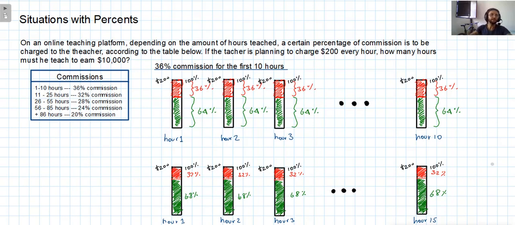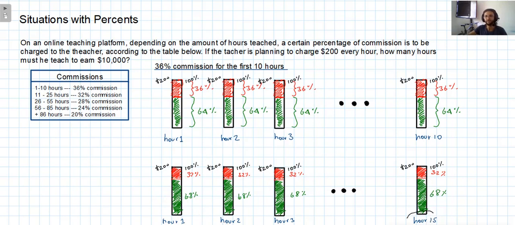So it's going to look a little bit similar, but there are some changes to it. As you can see, the first thing we can notice is that the percentage of the red portion, the commission, is less. You can compare it with this one. This one looks larger because it's 36%. Now it's only 32%, which means that the teacher is going to be earning 68% of those 200 pesos per every hour that he teaches for the next 15 hours.